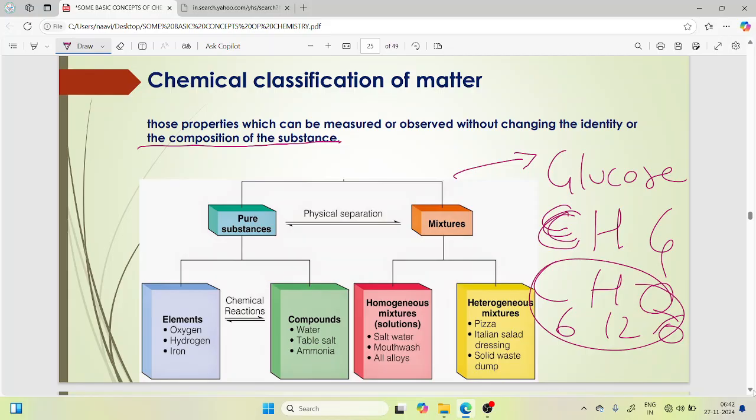In that, pure substances and mixture. In pure substances, element and compound. In mixture, homogeneous mixture and heterogeneous mixture. Examples: element, oxygen, hydrogen, iron. There are further different kinds of elements. Compound, example, water, table salt, ammonia. Homogeneous mixture, salt water, mouthwash, all alloys. Heterogeneous mixture, pizza, Italian salad and solid waste dump. These are the different kinds of examples.